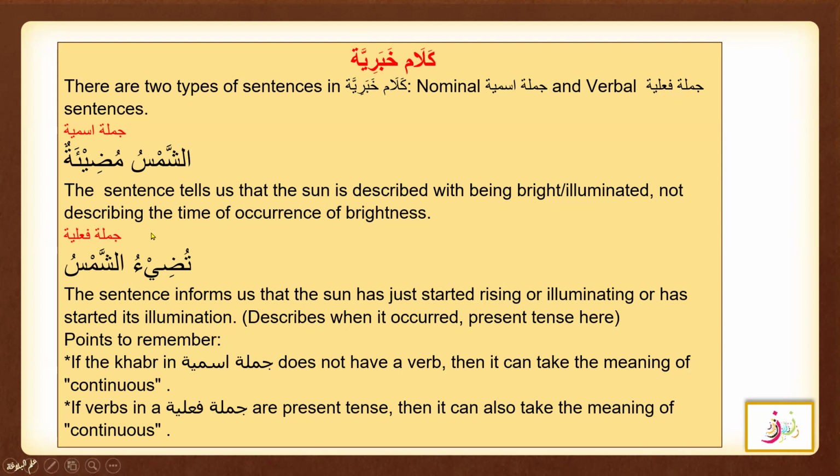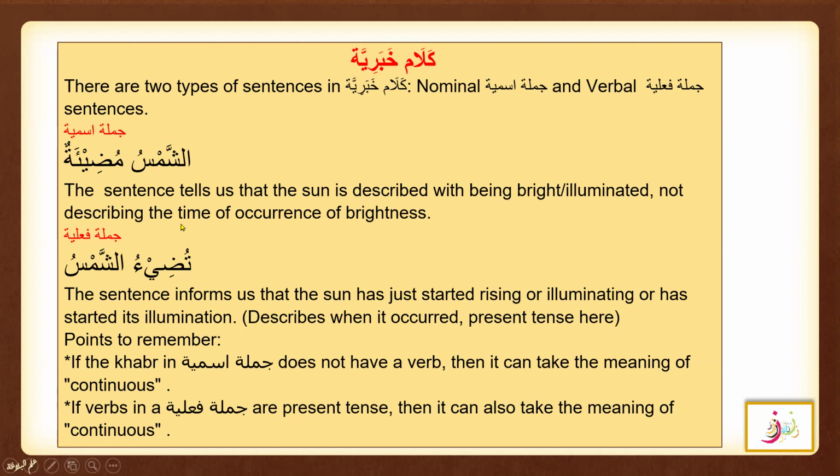So it means the act of shams is continuous. That means it is brightening or illuminating, or it is being bright or illuminated, and this action is continuous. It is continuously bright or continuously illuminated. So here, if the khabar in Jumla Ismiya does not have a verb, then it can take the meaning of continuous. So this is a continuous sentence.